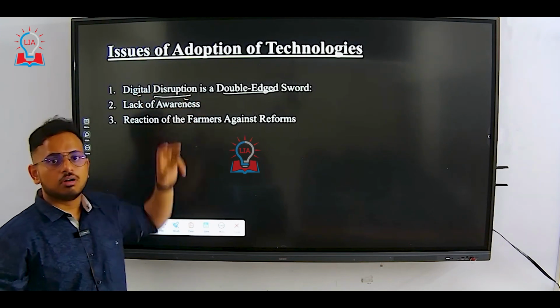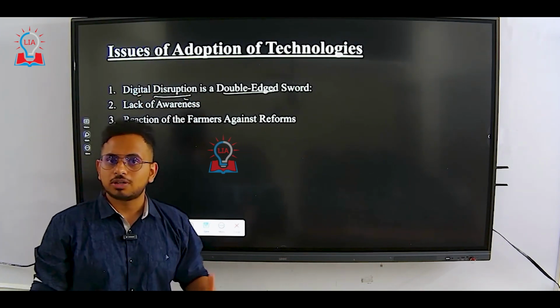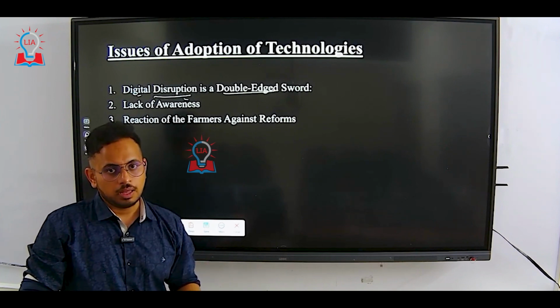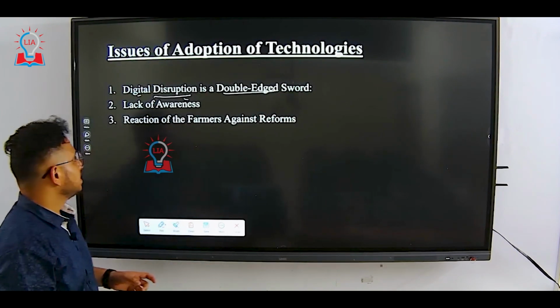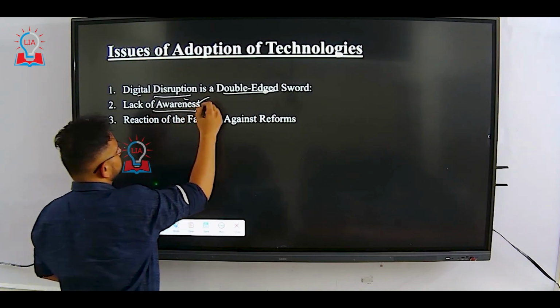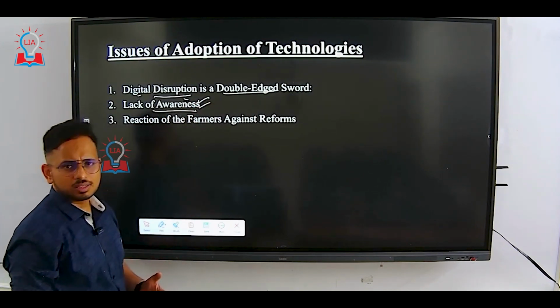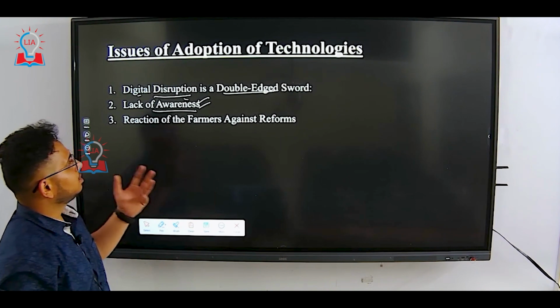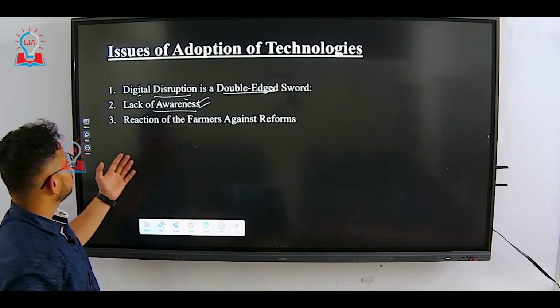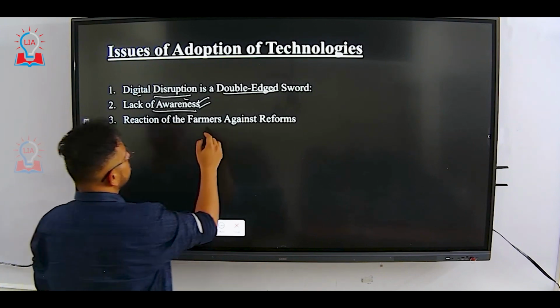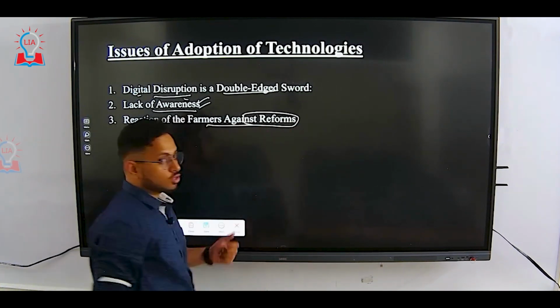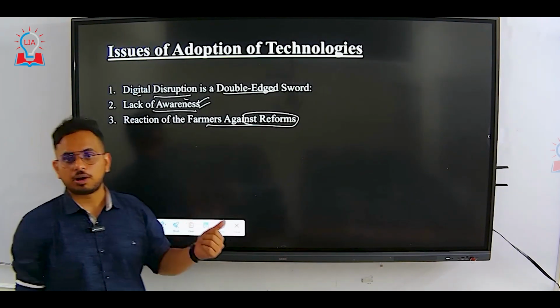For example, demonetization was a kind of disruption for the entire economy. COVID-19 was a disruption for the entire world. Second one, lack of awareness, ignorance, illiteracy, digital illiteracy. All these are some of the examples of the issues of adoption of technology. Reaction of the farmers against reforms: we saw this during the farm bills passed by the central government.